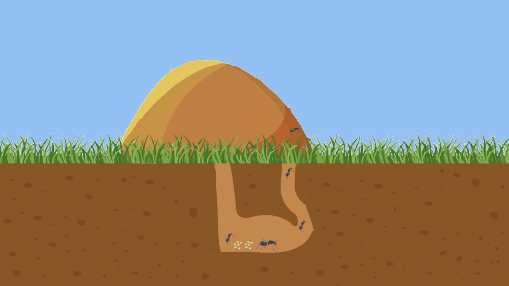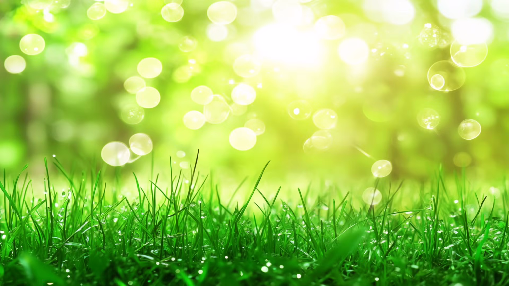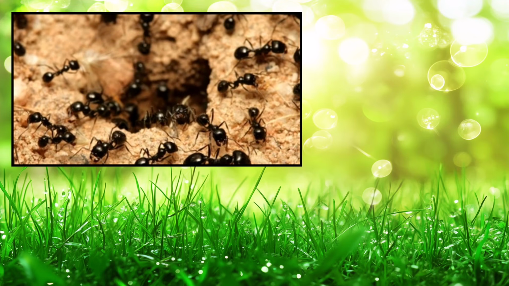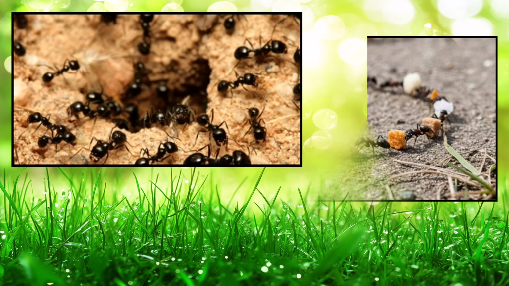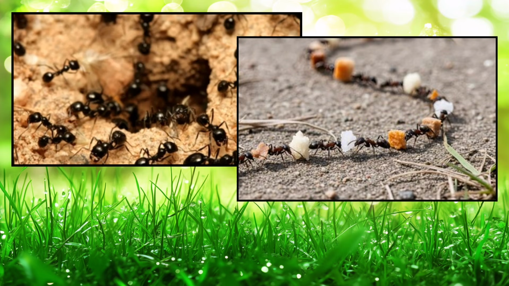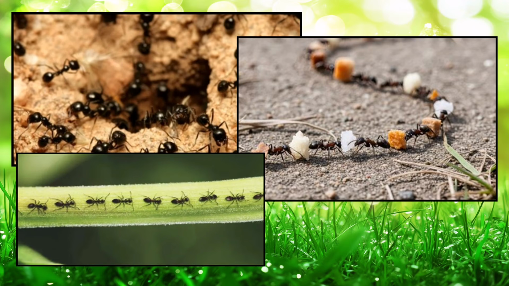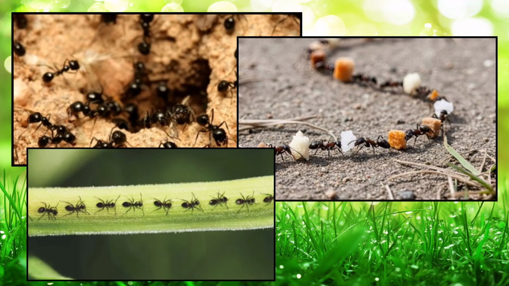The queen's eggs will hatch, and the first generation of offspring will become worker ants. These worker ants will begin the growth of the next generations. Some of the worker ants will continue to help the queen and tend to the eggs. They will clean the eggs, feed the larvae, and help regulate the temperature and humidity in the nest by moving the larvae into different chambers of the nest.